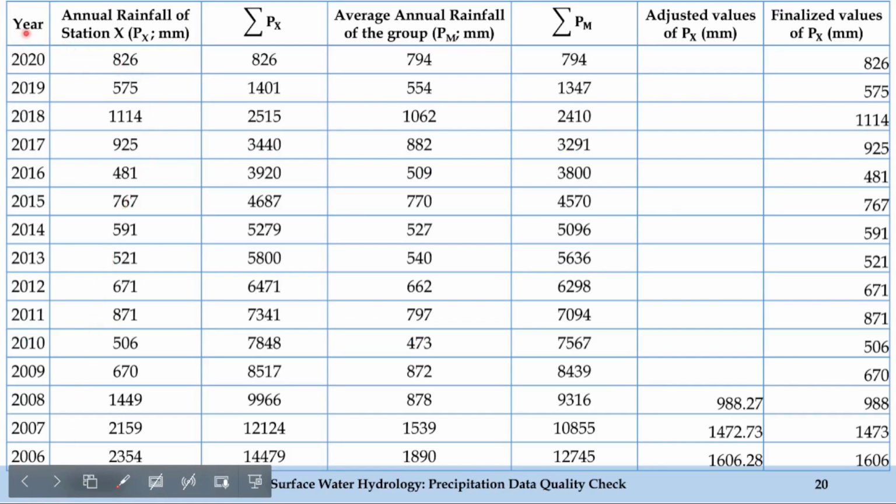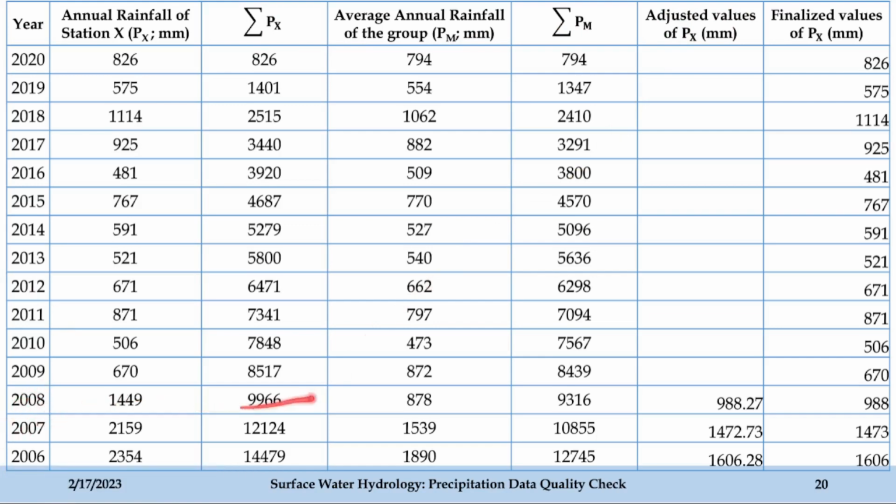Okay, so here is the final summary of the steps that we have taken to solve this problem. The addition is this, the adjusted values of Px. We have been told that after solving this problem, beyond 2009 we have to bring the adjustment. So beyond 2009 is here, 2008 to 1991.